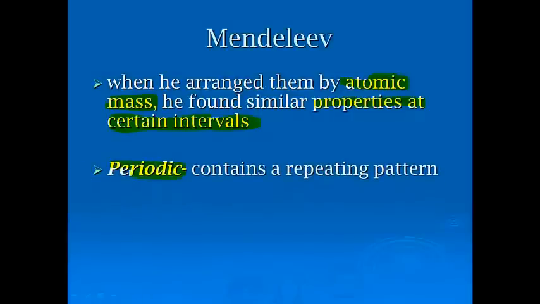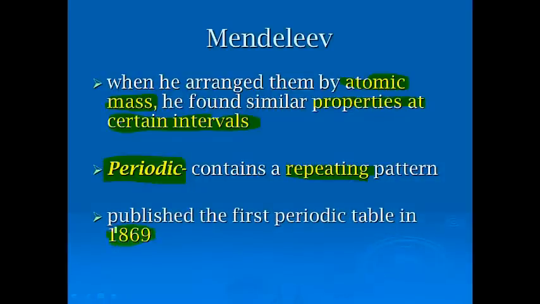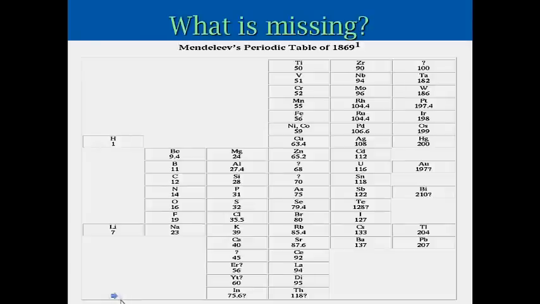And he identified this as what's called periodic. Actually, I'm not sure if he coined the term, but periodic means containing a repeating pattern. Hence the periodic table. And he published his first periodic table in 1869. Now, he was not the only scientist or chemist to do this, but this was Mendeleev's periodic table.